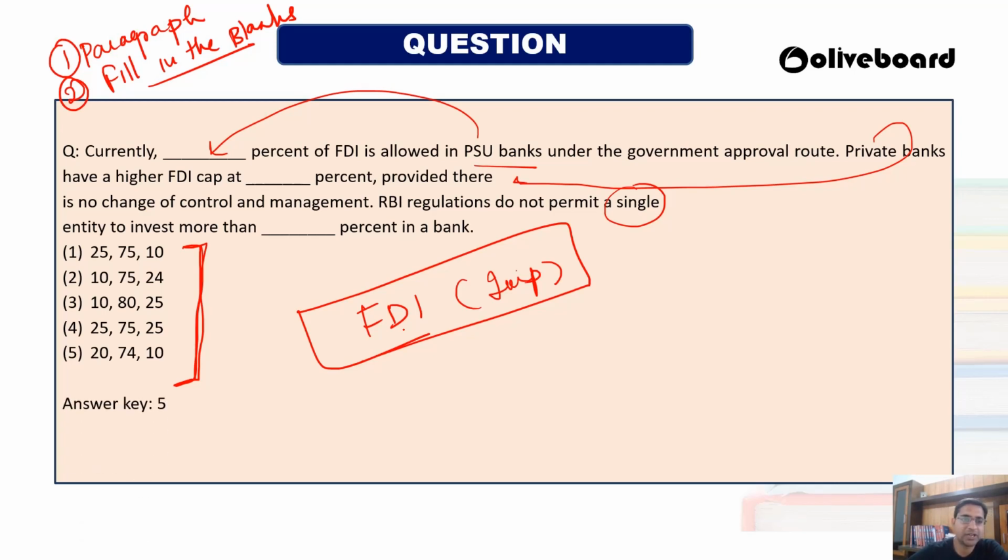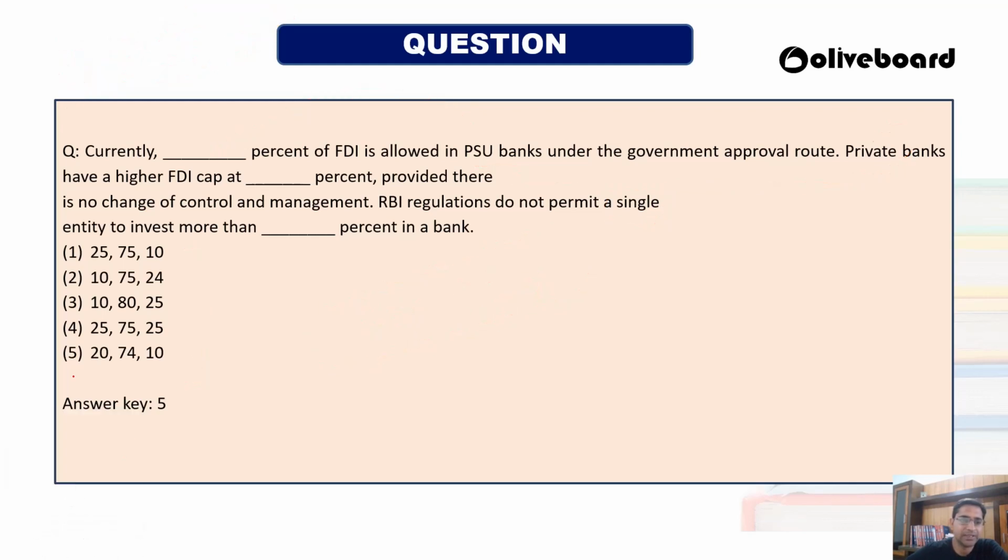The answer of this question is option 5. Currently 20% FDI is allowed in the government sector, 74% is allowed in private sector banks, and 10% is the maximum a single entity can hold.